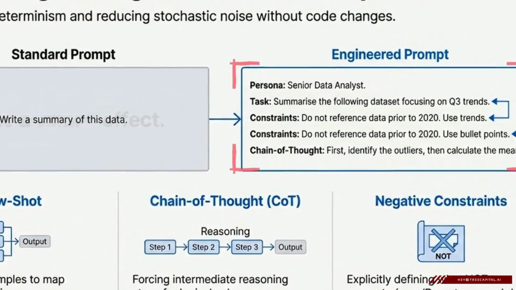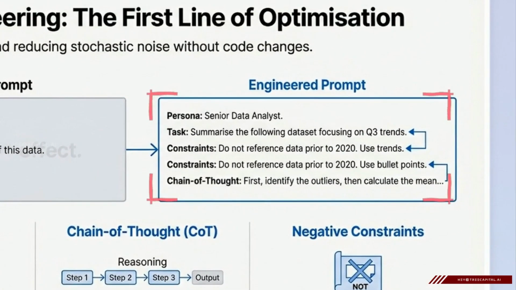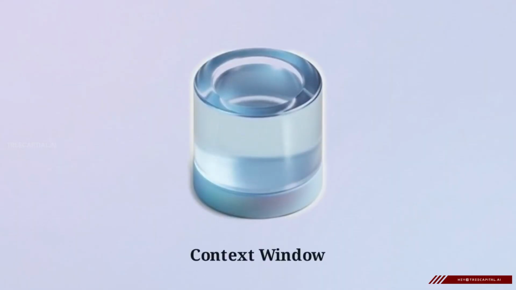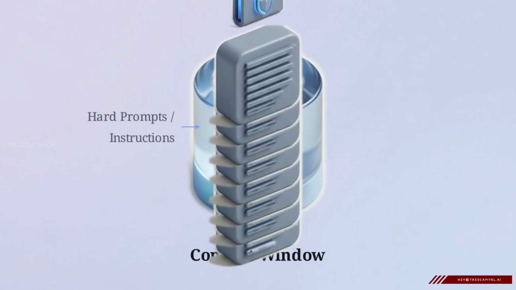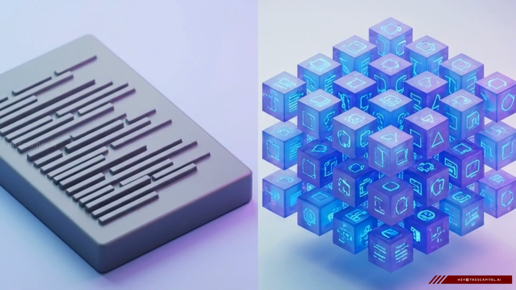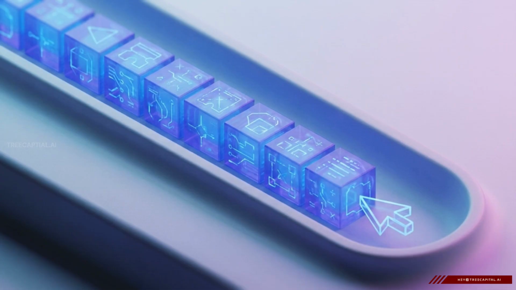But look at the engineered prompt box. Human language is imprecise. Getting deterministic results requires writing a dense paragraph of constraints to keep the model on track. Stacking dozens of these complex text instructions rapidly fills up the model's context window, limiting the amount of actual data it can process. Relying on human words to program a mathematical system creates a fundamental translation gap between man and machine. So how do we achieve deep specialization if we remove human words from the equation entirely?